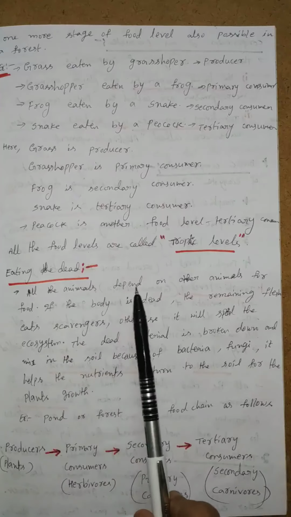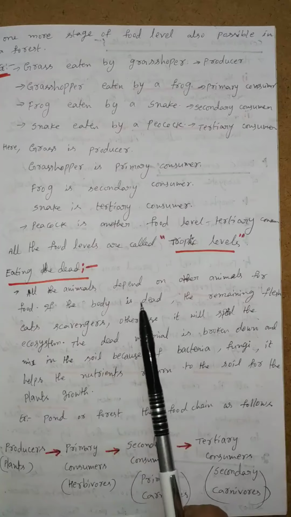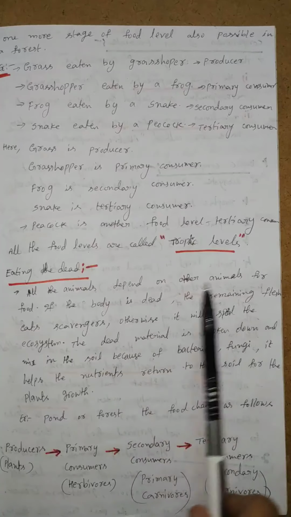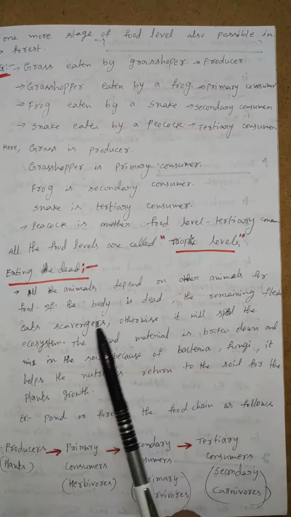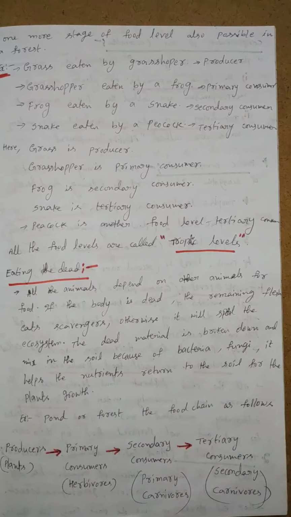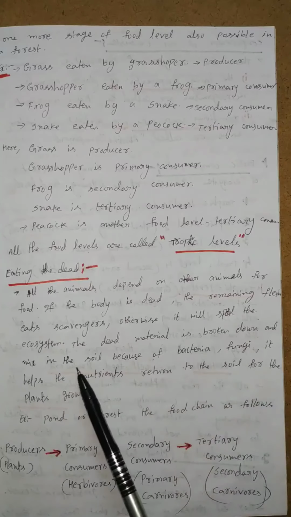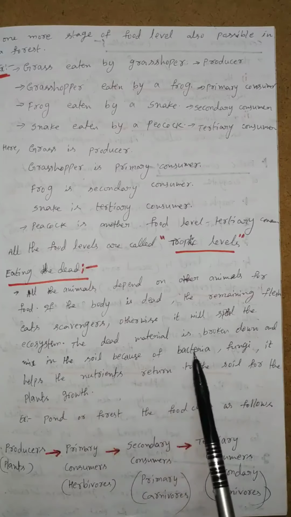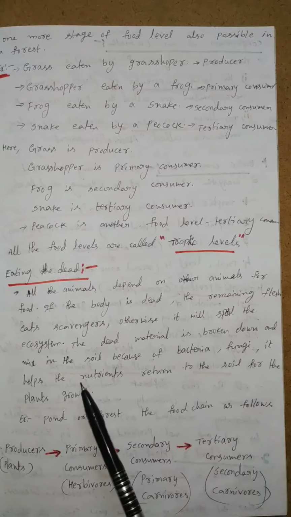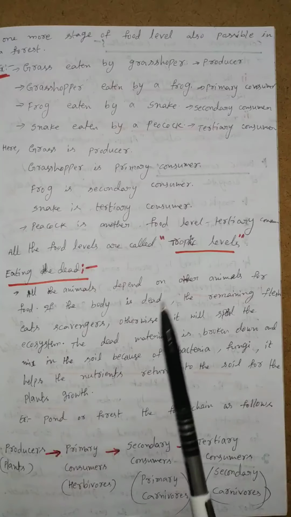All the animals depend on other animals for food. If the body is dead, the remaining flesh is eaten by scavengers. Otherwise, it will spoil the ecosystem. The dead material is broken down and mixed in the soil because of bacteria and fungi. It helps the nutrients return to the soil for the plants' growth.